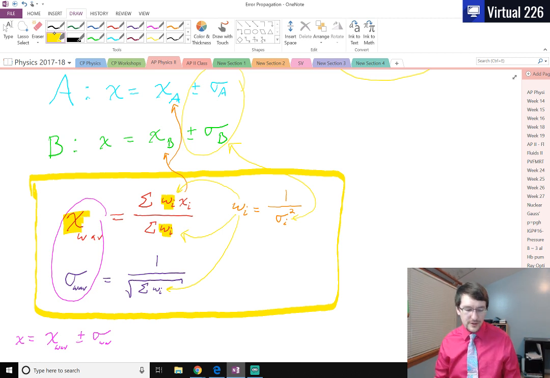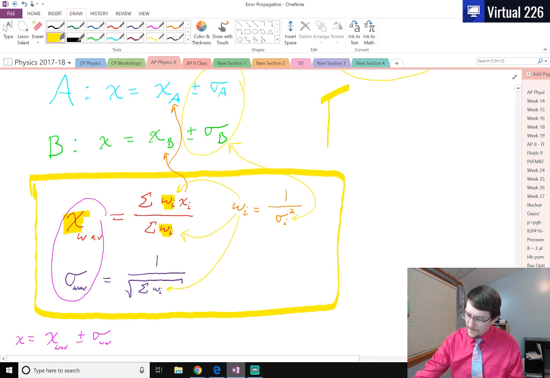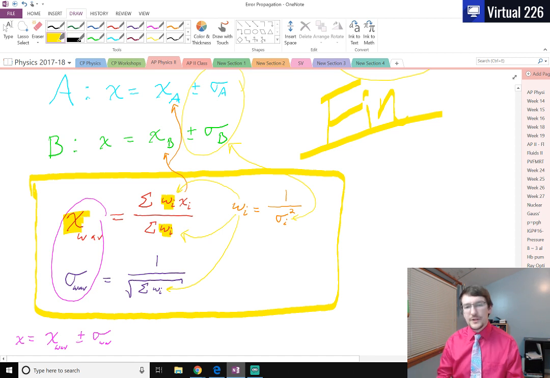If you're more interested in how we derived any of that, we didn't do it in this video. There is some Gaussian probabilities that you have to start working through. That's a little bit more complicated than I want to get into here, but this is what we need to use. This is the big thing. This is how we can take a weighted average and put all of our values together. Okay, so with that, we're finished here.